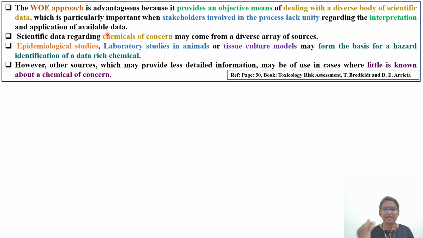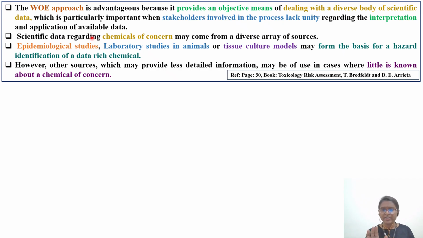For example, there are some adverse effects. I am toxicologist one. I think that this particular decrease in body weight or decrease in heart rate, I will consider as an adverse effect. But there will be another toxicologist who will say, based on his experience or by comparing it with historical data, he might have a better explanation stating that this particular thing is not an adverse effect. So there will be disagreements between the toxicologists themselves regarding the interpretation and application of this available data.